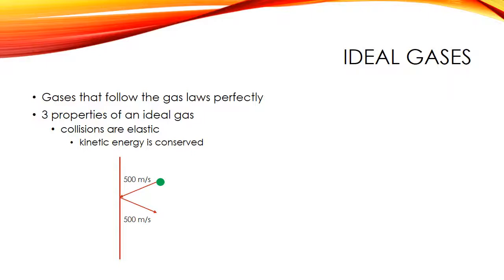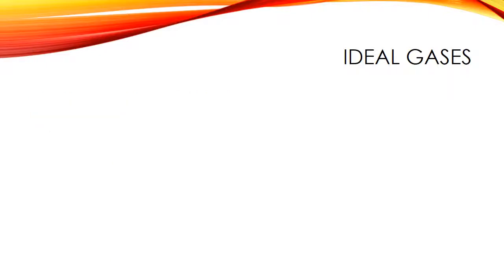So in ideal gases, we have particles that take up zero volume. We have particles that experience no interaction with other particles other than their collisions. And then we have collisions that are elastic, meaning the kinetic energy is conserved. So a question that I kind of addressed earlier was this: which gases are ideal gases? And the answer to that is none, really. There are no gases that behave perfectly ideally.